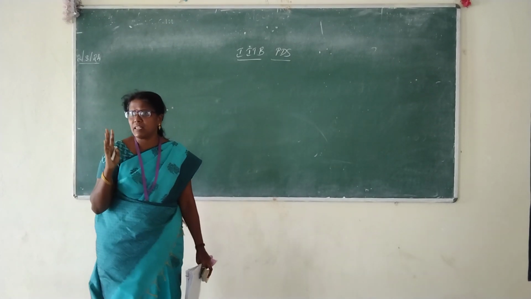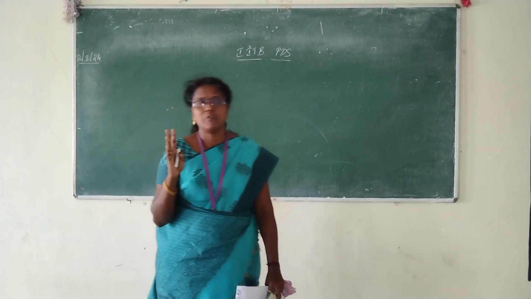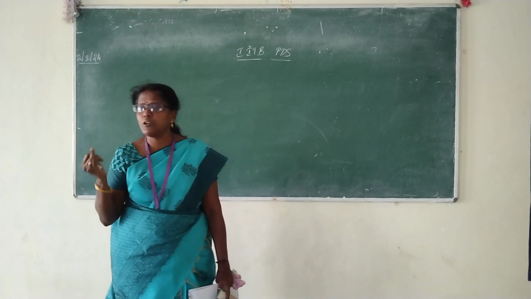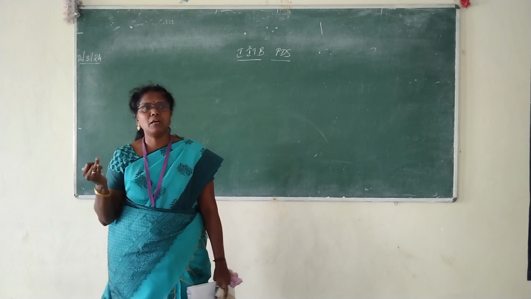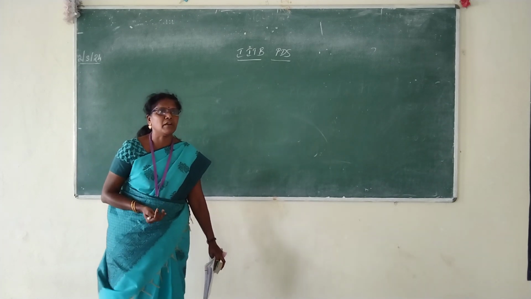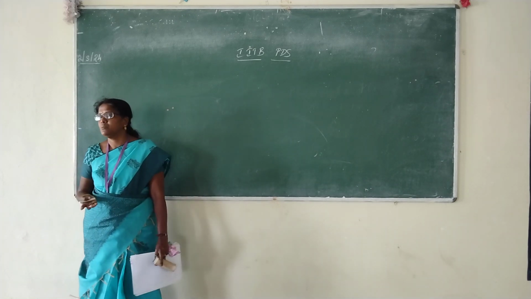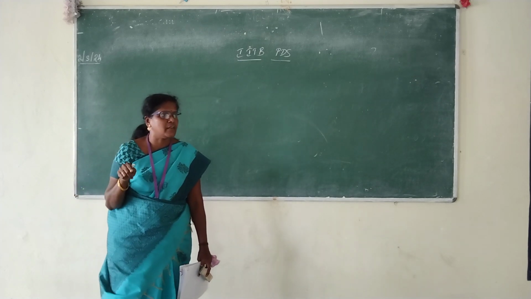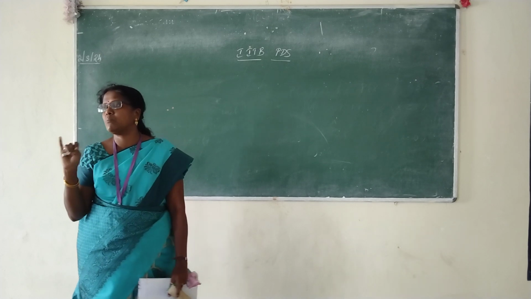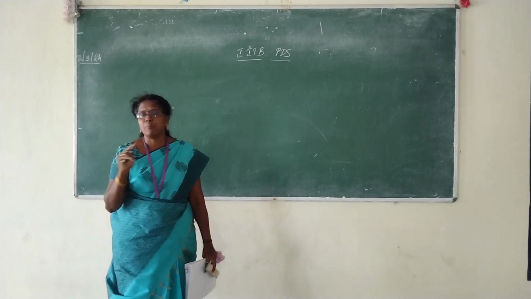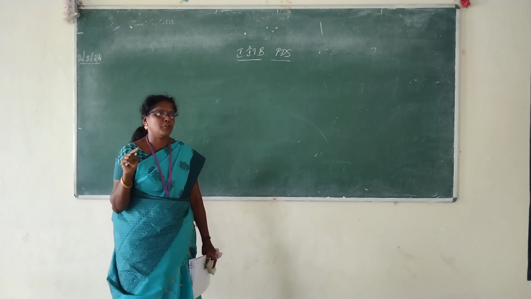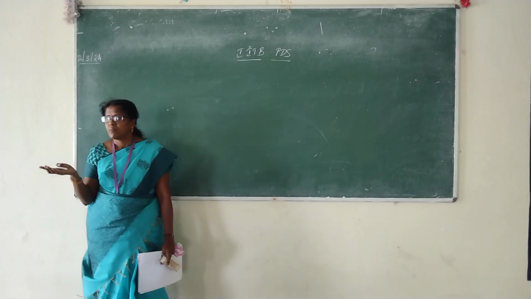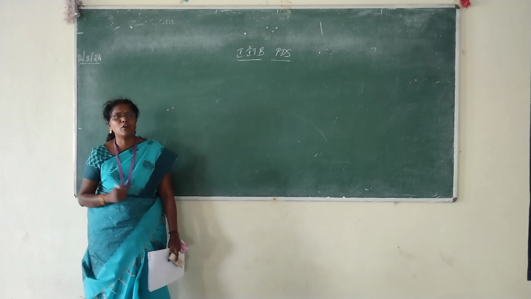For the nature of the child, are there any four possibilities? If a child is born, either it will be a boy or a girl. Only two possibilities. So p will be the probability of getting a boy. What will be the probability value? 1/2, because p is the probability of getting a boy, and you are discussing childbirth. Only two possibilities: either a boy or a girl. So the p value will be equal to 1/2. What will be the q value? 1/2. Can you understand?